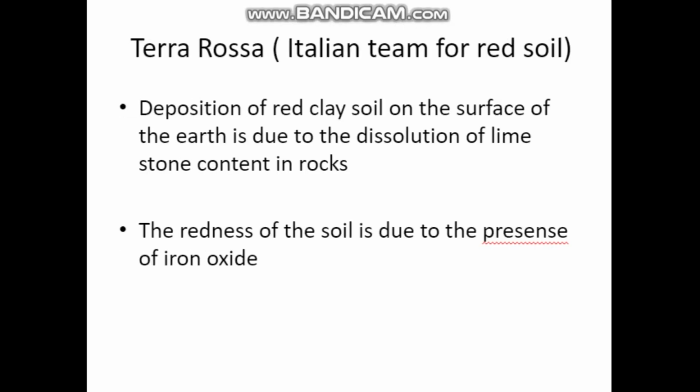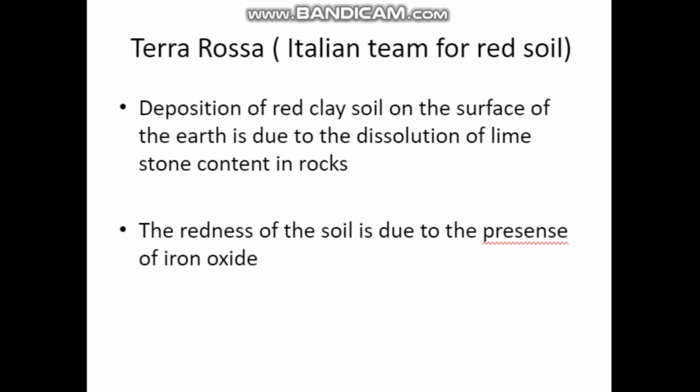Terra rosa. It is an Italian term that means red soil. In Italy it is named as red soil. So what do you mean by terra rosa? It is the deposition of red clay soil on the surface of the earth due to the dissolution of limestone content in rocks.